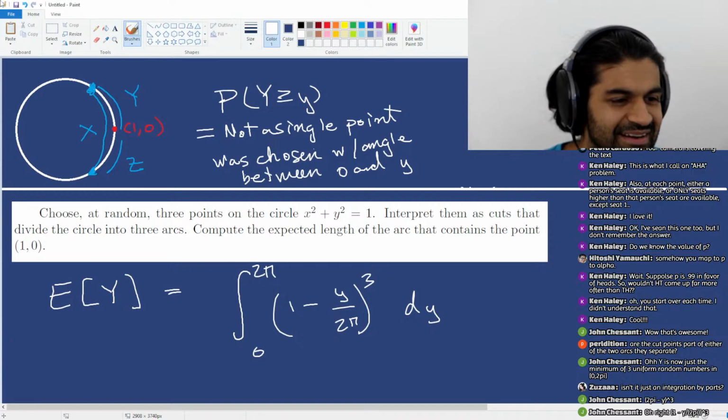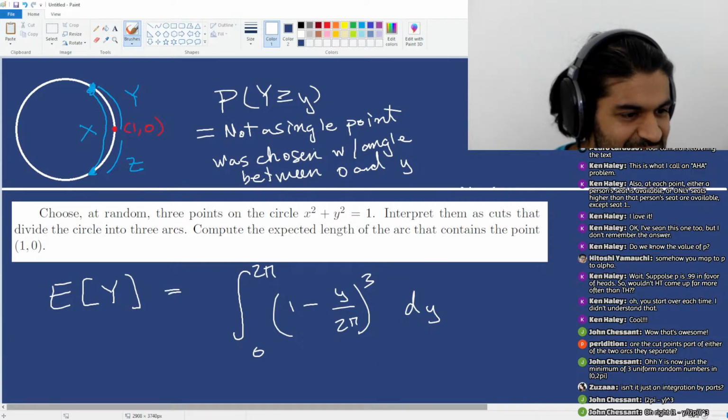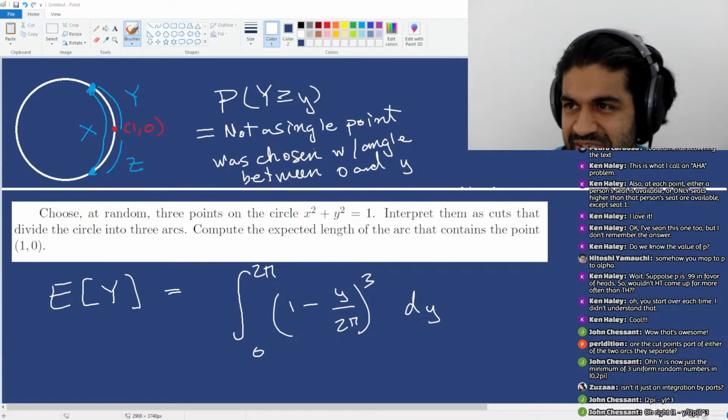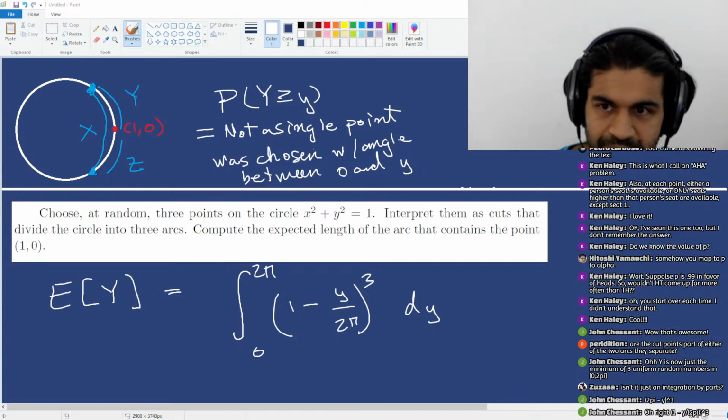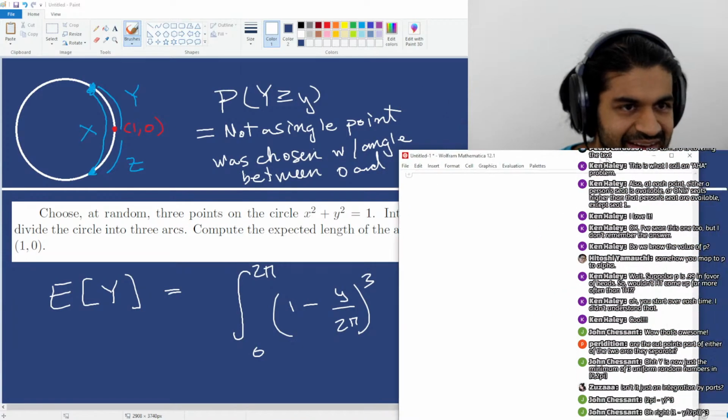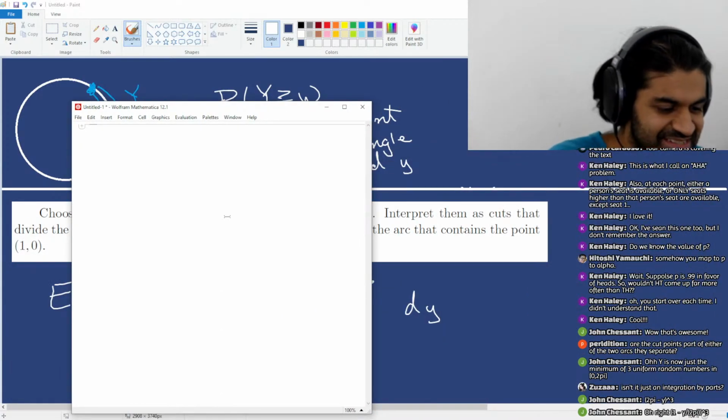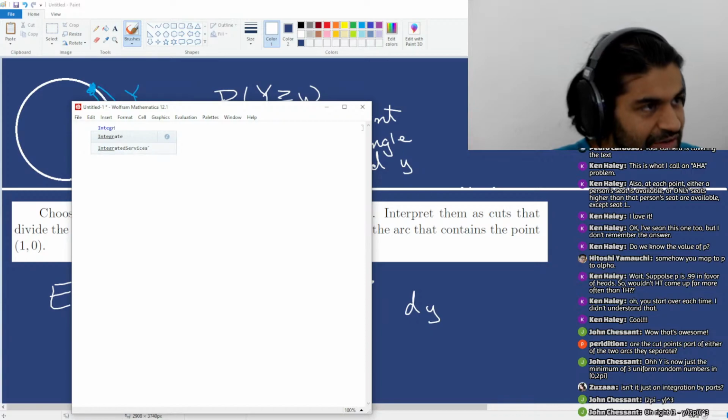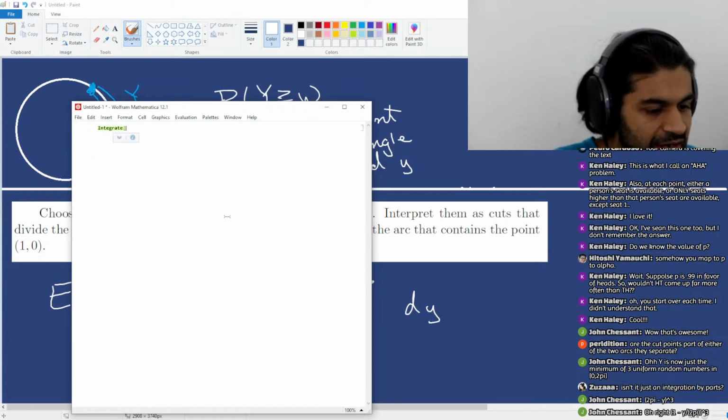So I don't know if I want to bother with this. So you can u sub this really quickly. Let me just open Mathematica because I've forgotten the answer. So this is just the integral of (1 minus y over 2 pi) quantity cubed.